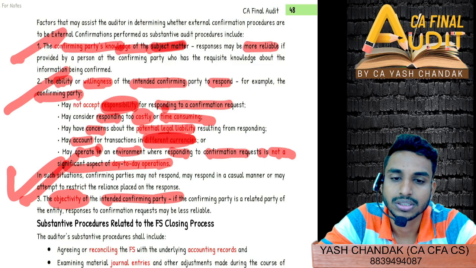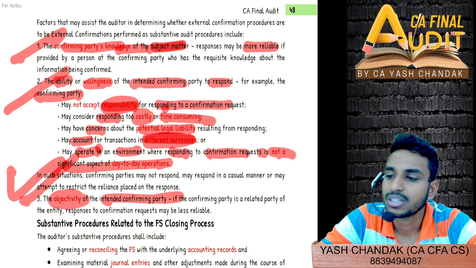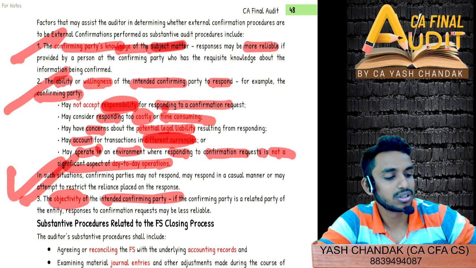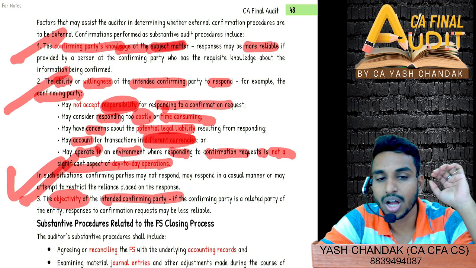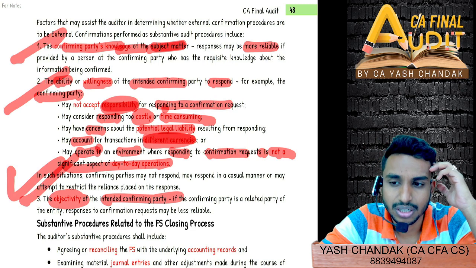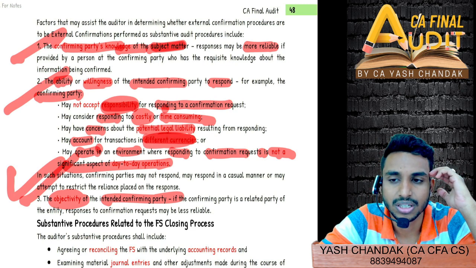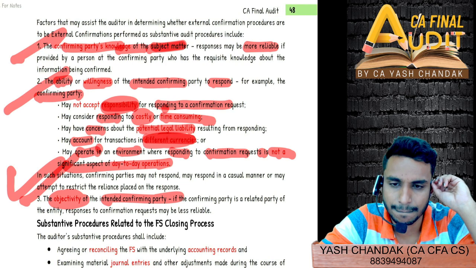You should recall this. Deficient control environment, deficient monitoring of controls, significant manual elements, personnel changes, circumstance changes, and general IT control deficiency. Correct.